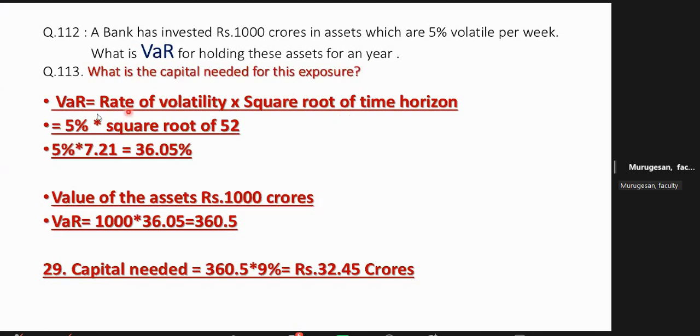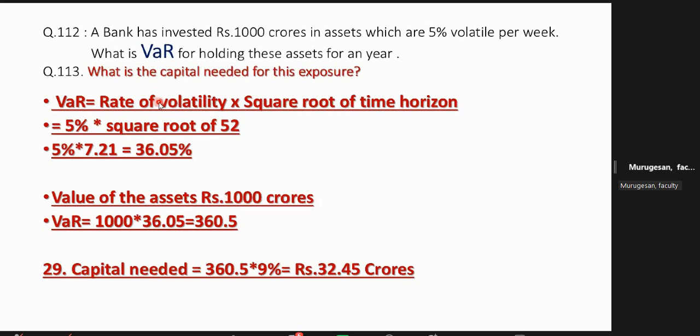So the VaR formula, you remember, this is the formula. So 5% into square root of 52. All of you have to be very careful. First you key in 52, then press the square root button, you'll get 7.21. So 5 into 7.21, don't worry about the percentage, is 36.05. That is the value that may go either plus or minus. Here the volatility means sometimes it may go up, sometimes it may come down. But you have to always expect the worst scenario.